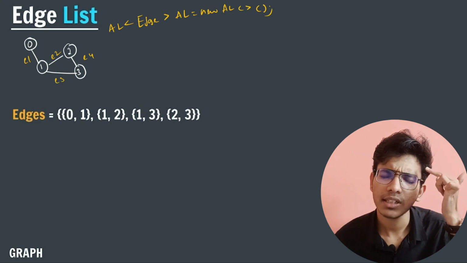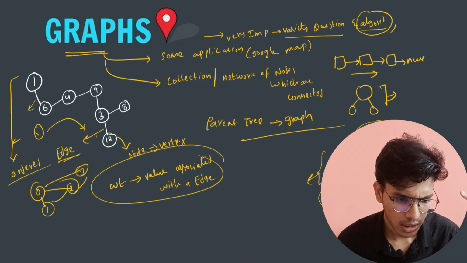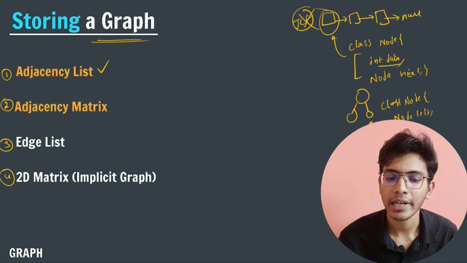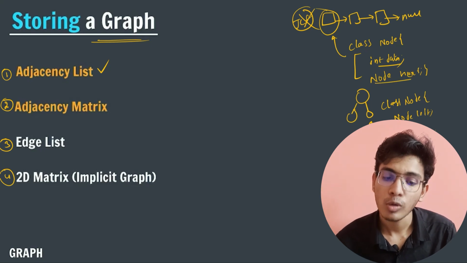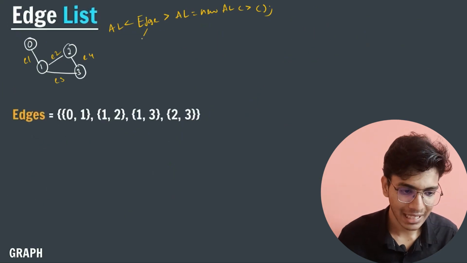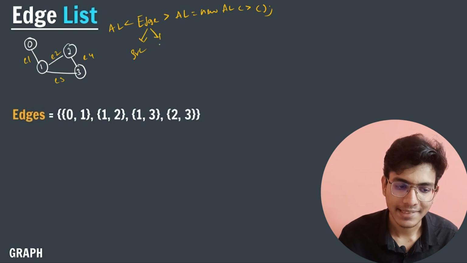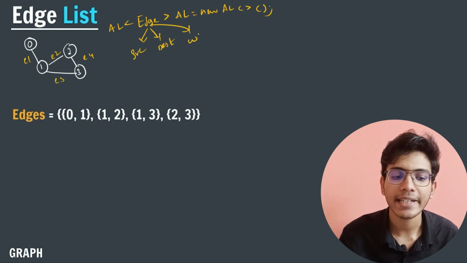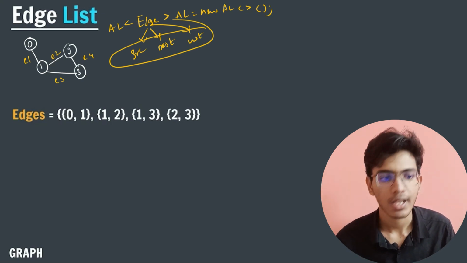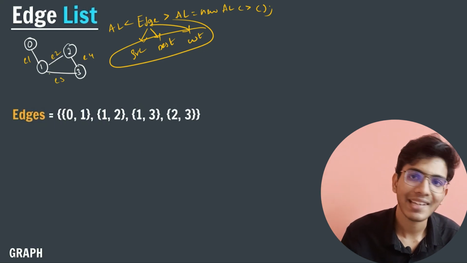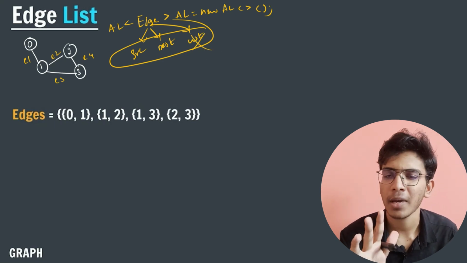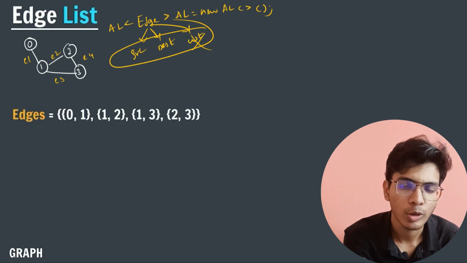So you need to remember that each node class for a linked list will have int data and node next. Each node class of a binary tree will have node left, node right. Similarly, an edge class will have source, destination and the weight associated with it. These are the three fixed things for an edge class. Now for this graph you can see that there is no weight. So if there is no weight, then I will ignore the weight parameter, because in the question, in the diagram, there is no weight associated with it.